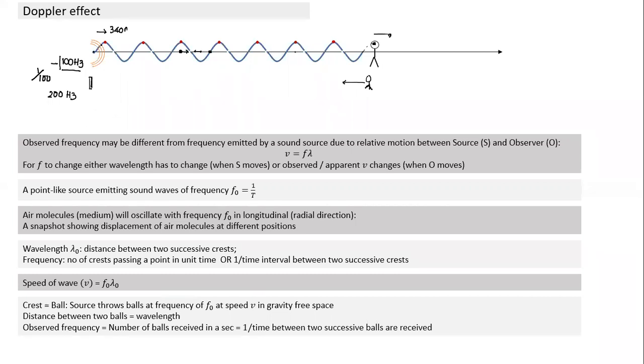Can you think of what will be the distance between two balls? Suppose the frequency is 200. So it is emitting 200 balls in a second. A ball is nothing but a crest, we understand ball implies crest. It is emitting 200 balls and each ball is traveling at a speed of 340 meters per second. What would be the distance between two successive balls?